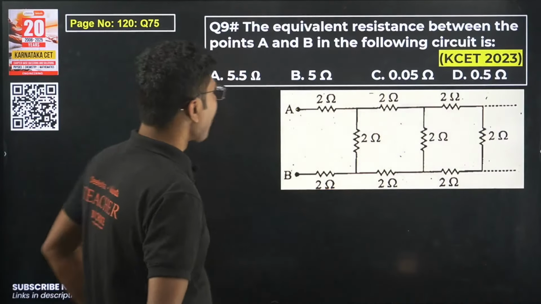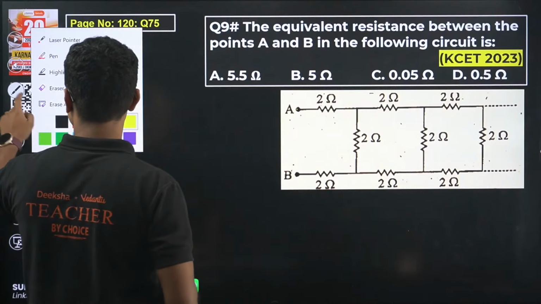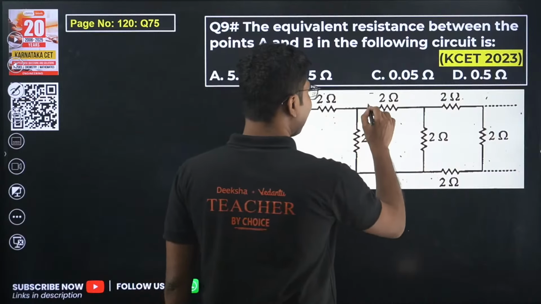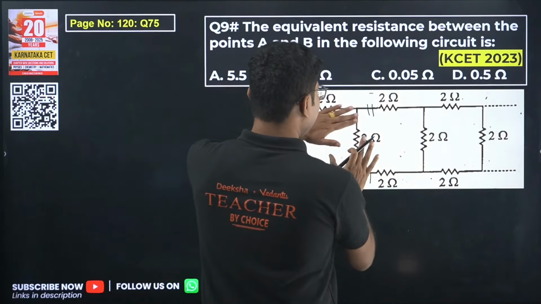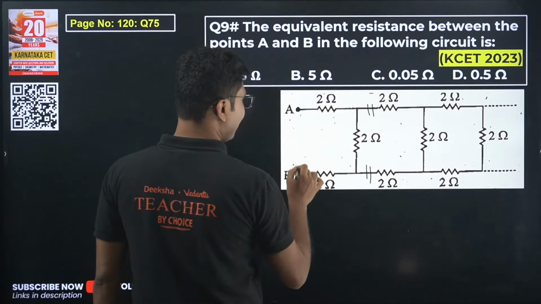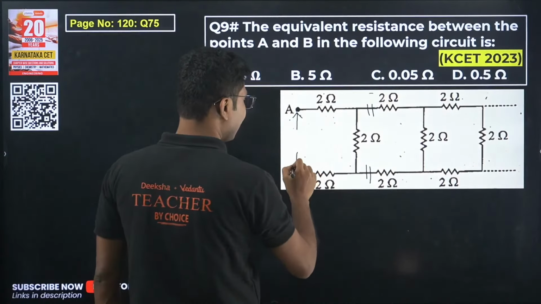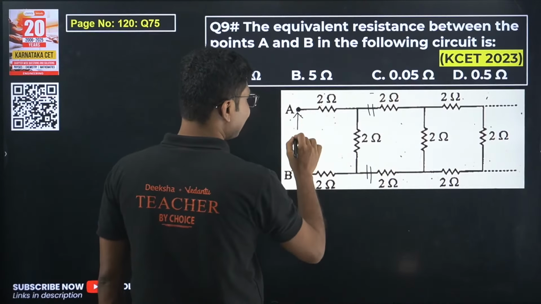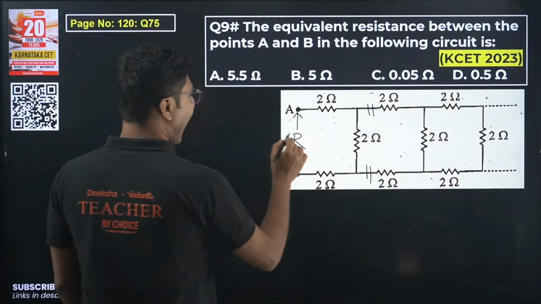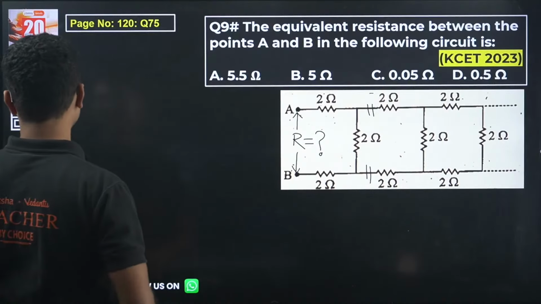Now let's see. So here there is a trick. What is the trick to solve such questions? The trick to solve such questions is that we cut the circuit here and here. Take this portion separate. Also we say that when we put a measuring device here, when the circuit is infinite, the total resistance of the circuit is R. Okay, this is the equivalent circuit, and we are trying to find the value of R in this particular case.